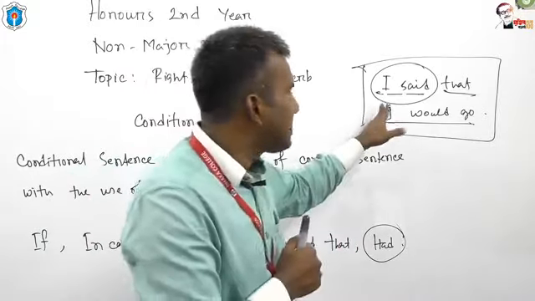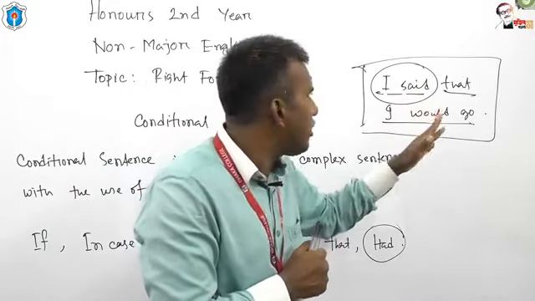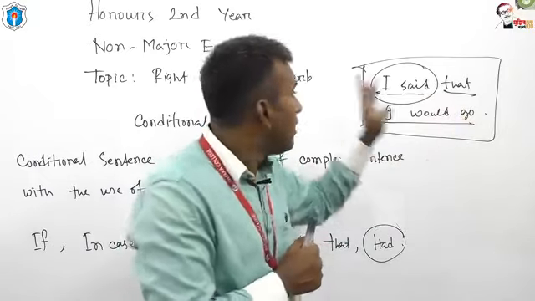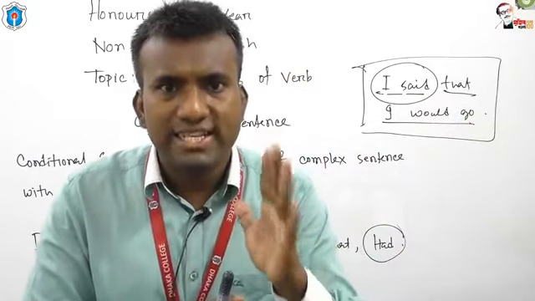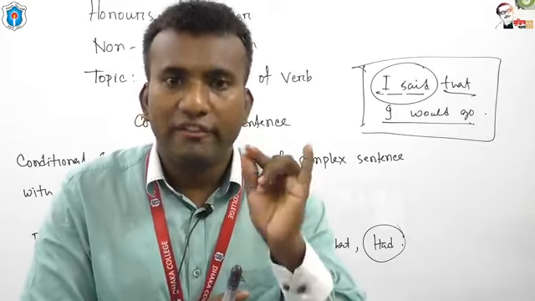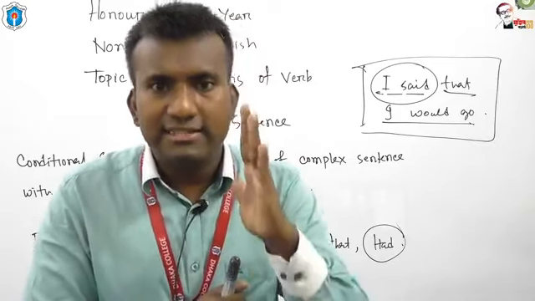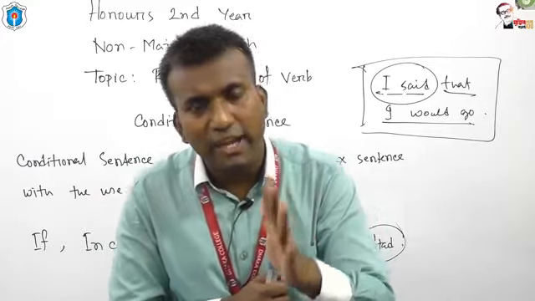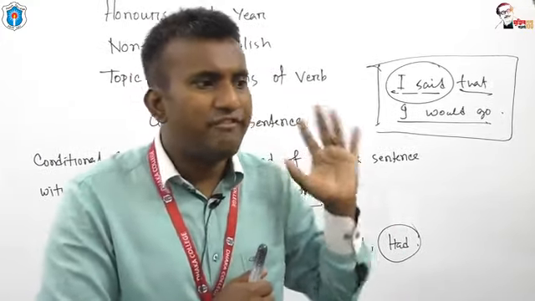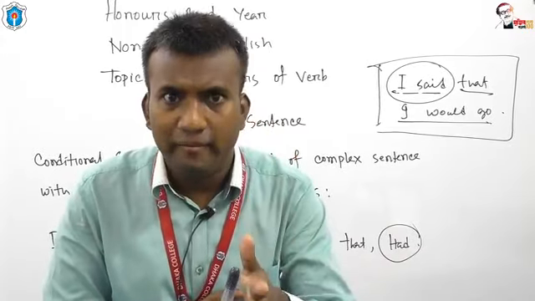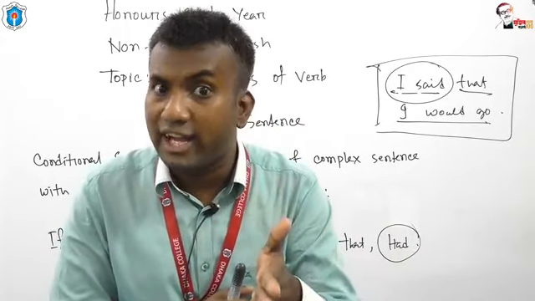The first clause is "I said," and the second clause is "that I would go." The first clause, "I said," is able to express its meaning without the help of the second part. That's why I can say the first clause is independent. This is called an independent clause, okay?